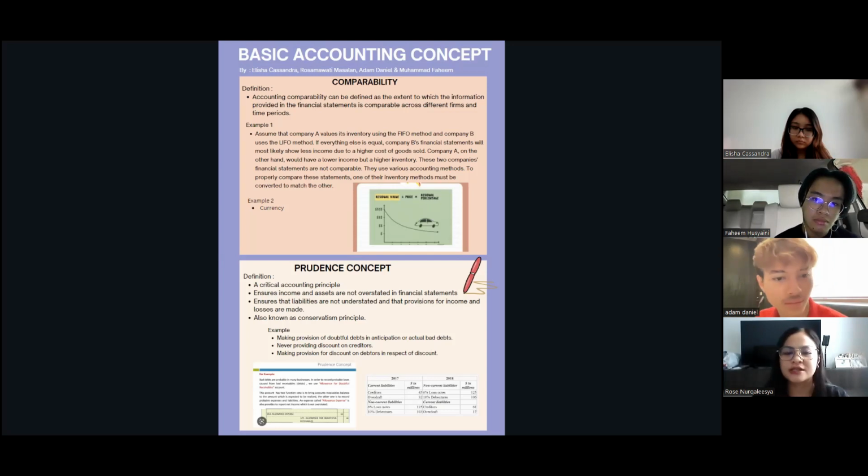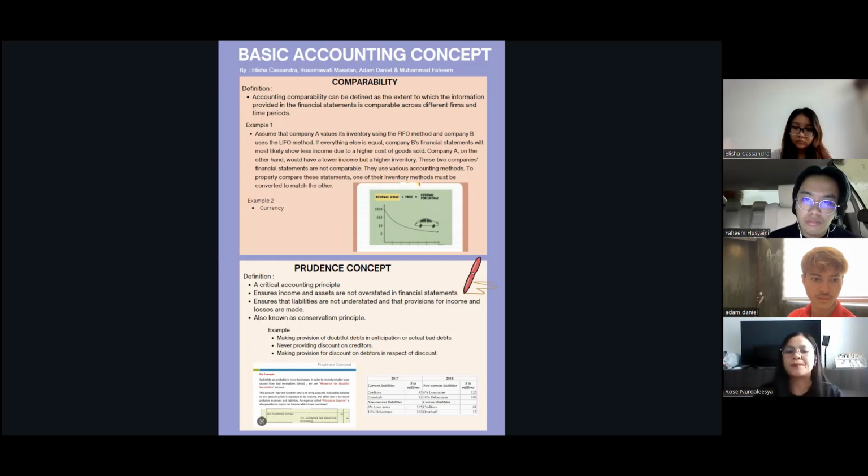The definition is a critical accounting principle. It ensures that income and assets are not overstated in the financial statement, and that liabilities are not understated and that provisions for income and also losses are made. It is also known as the conservatism principle.